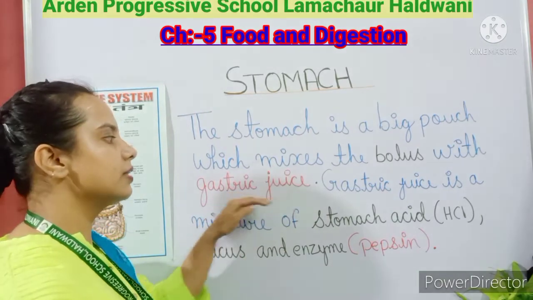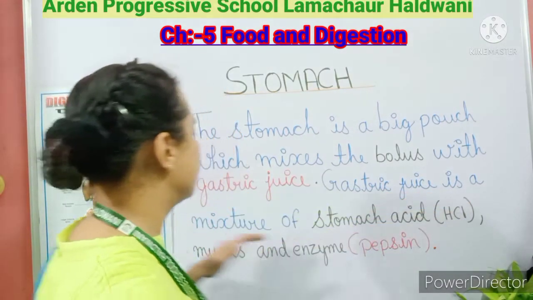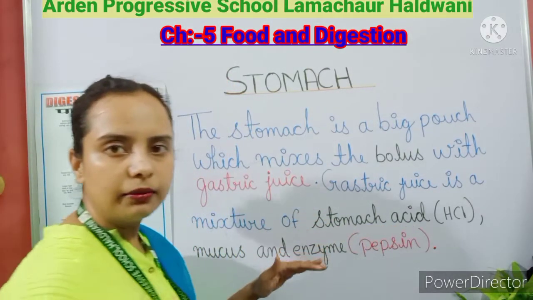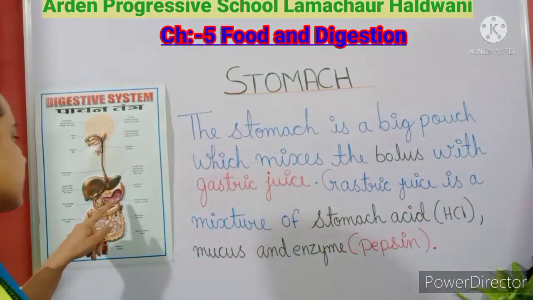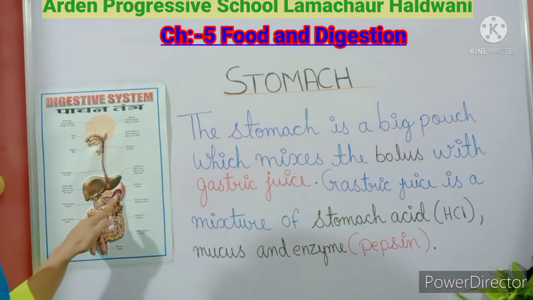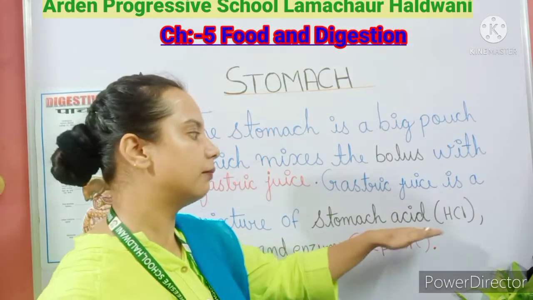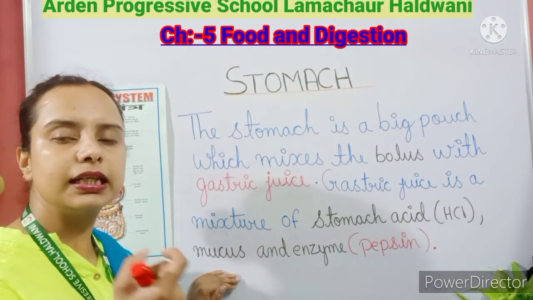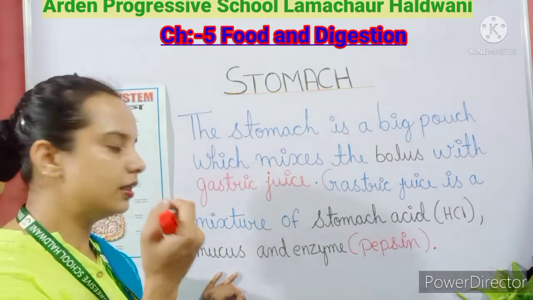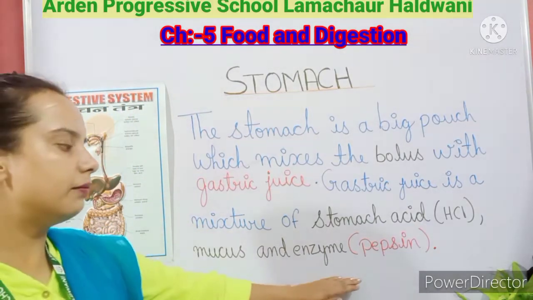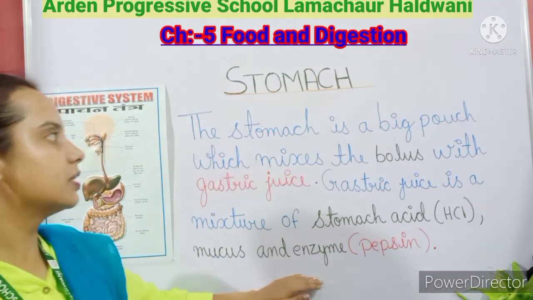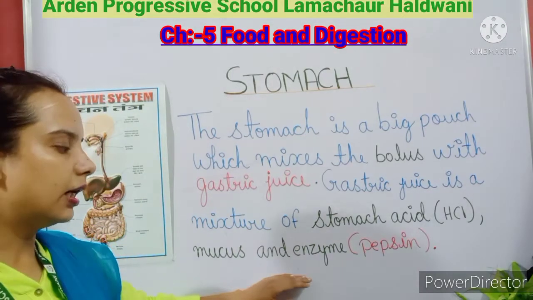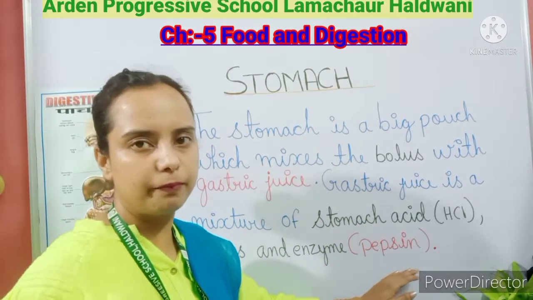Okay, now what is gastric juice? Gastric juice is a mixture of stomach acid. In your stomach, HCl is present. So this is a stomach acid. Okay, and the mucus. What is mucus? Mucus is a sticky substance. And the enzyme is there. The enzyme which is present in the stomach is pepsin.